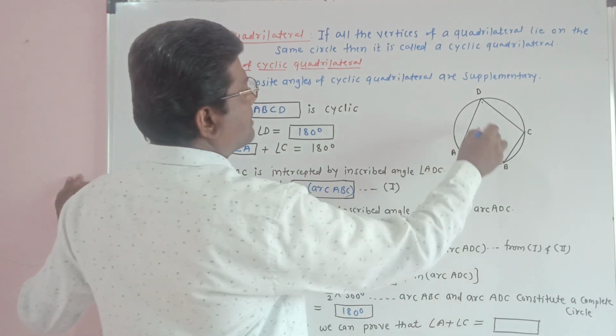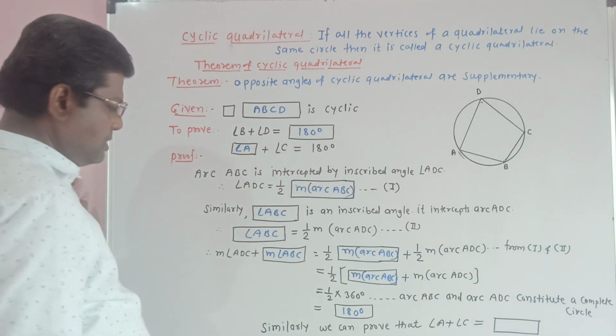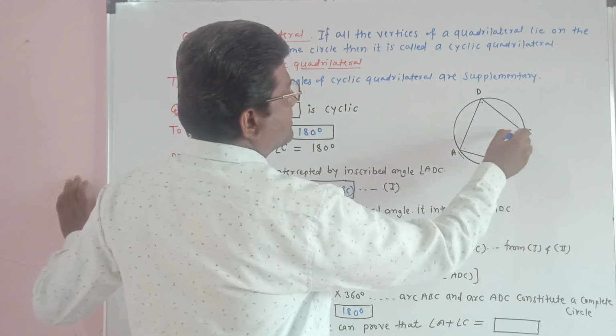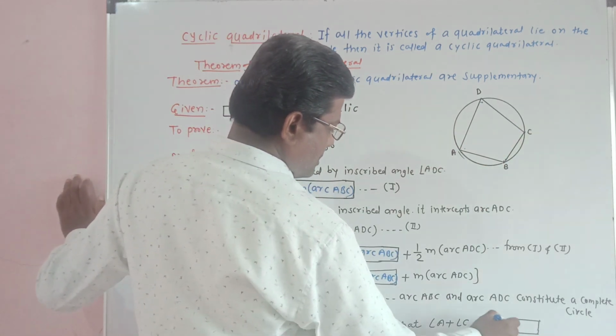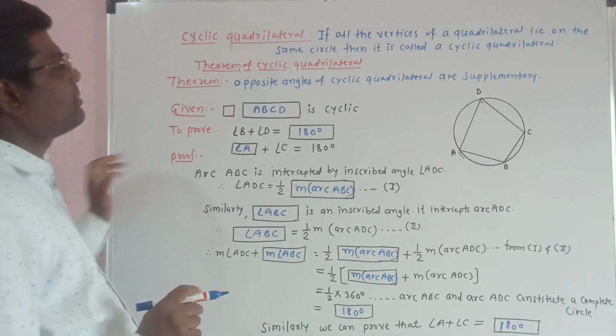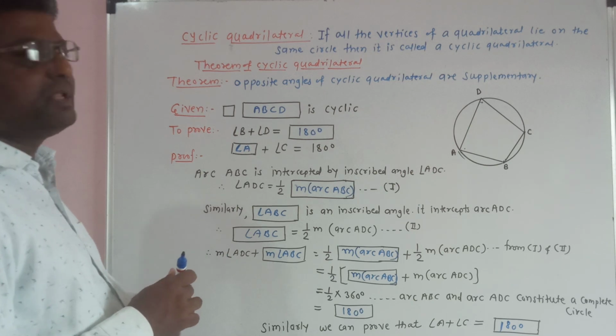Therefore angle D plus angle B is equal to 180 degrees. Similarly angle A plus angle C is also equal to 180 degrees. That means opposite angles of a cyclic quadrilateral are supplementary.